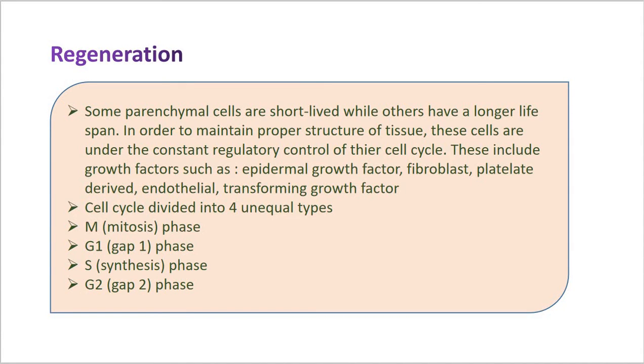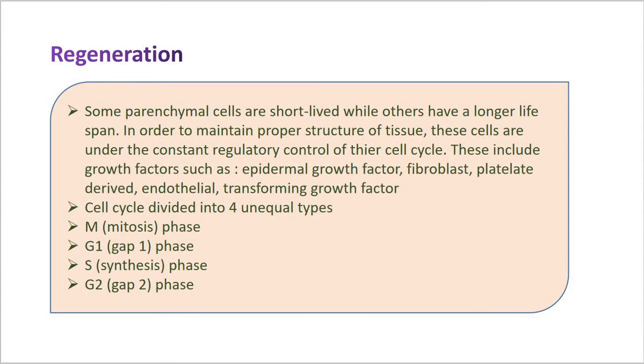Now not all the cells of the body divide at the same place or time. Some mature cells do not divide at all, while others complete a cell cycle every 16 to 24 hours. The main difference between slowly dividing and rapidly dividing cells is the duration of the G1 phase.